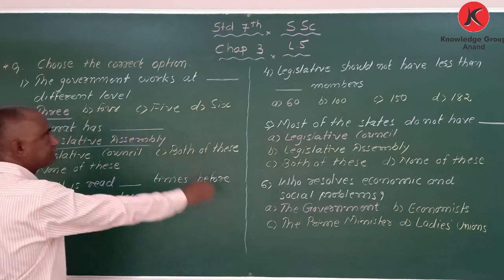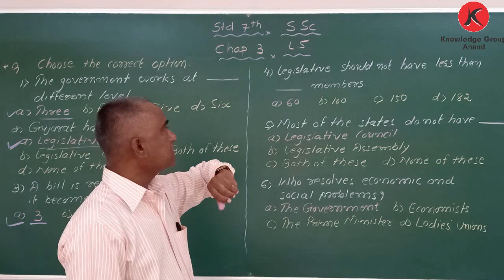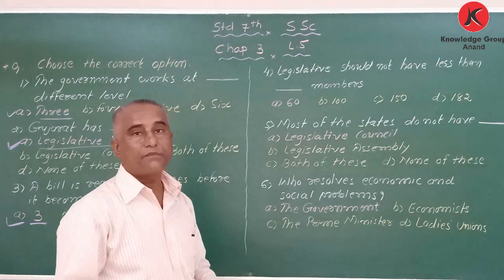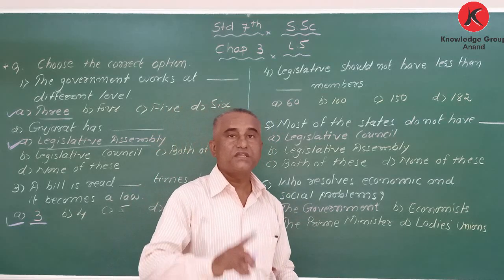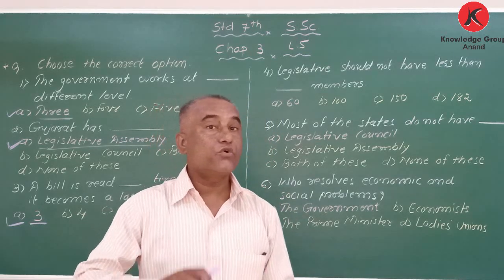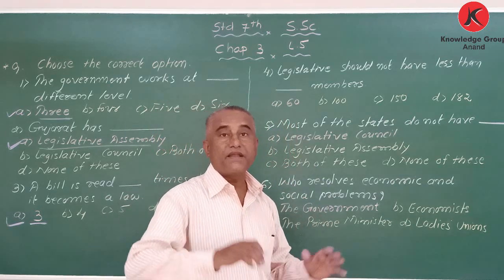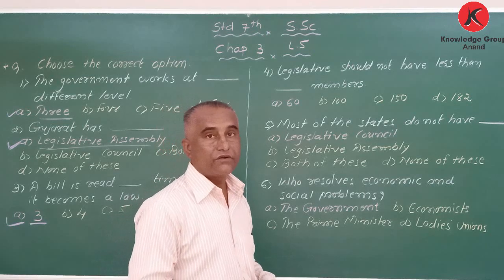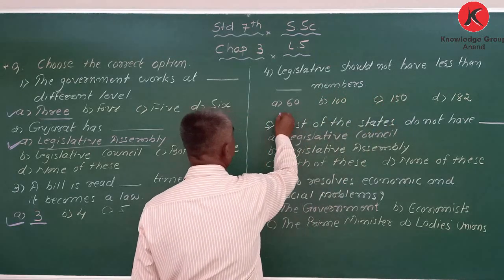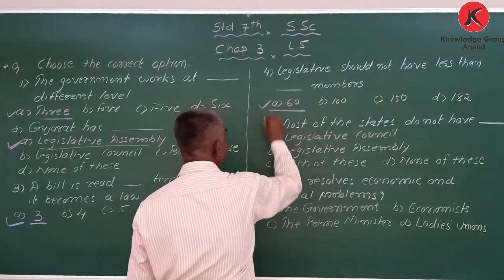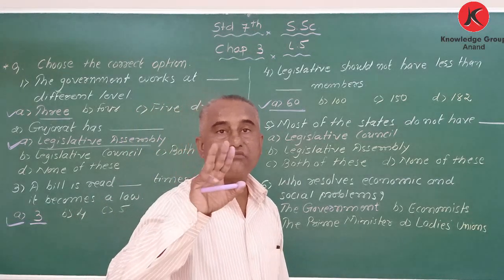Now the fourth MCQ: the legislative assembly should not have less than blank members. My dear students, the minimum number of members in a legislative assembly should be 60, and there should not be more than 500. So the minimum number is 60, and the maximum number is 500.